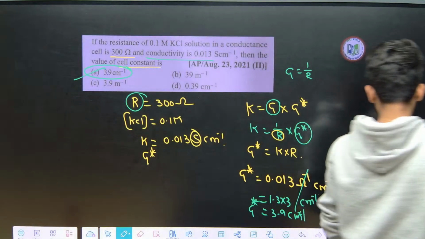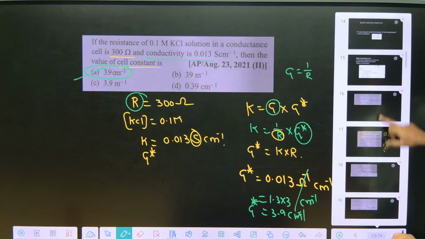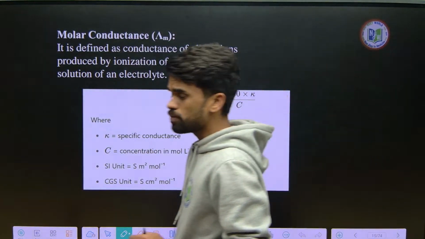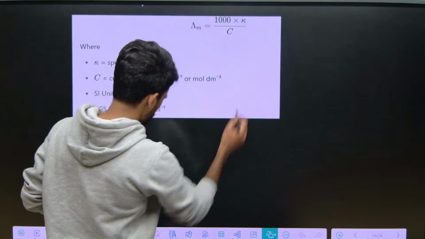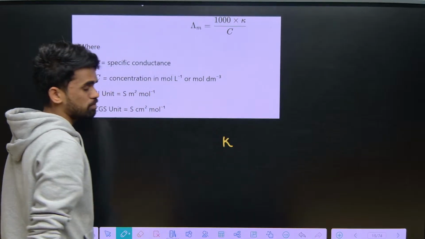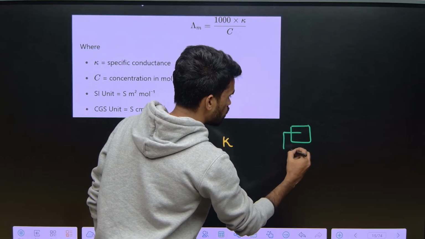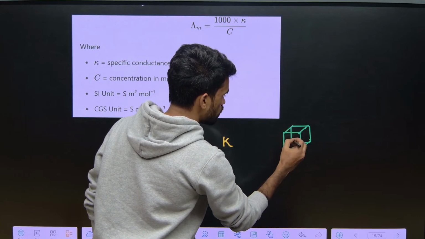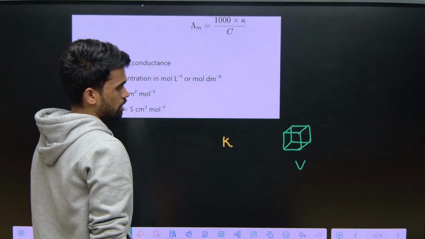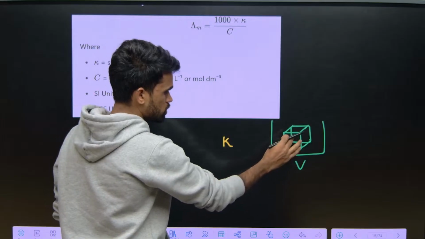Right, after this we need to discuss the conductivity or molar conductivity, more particularly molar conductance. These things we need to discuss. So now we know the conducting power of all the ions present in unit volume is indicated with the symbol K. Now in that unit volume, let us say the volume here is V. See, this is the complete beaker, but I am saying about this unit volume.